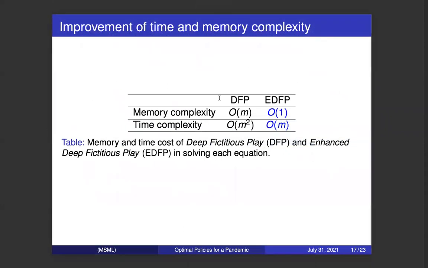Here is a comparison of the DFP and our proposed EDFP. The memory cost of DFP is O(m). The time cost of DFP is O(m squared). But for our EDFP, the memory cost is only O(1), and the time complexity is only O(m).